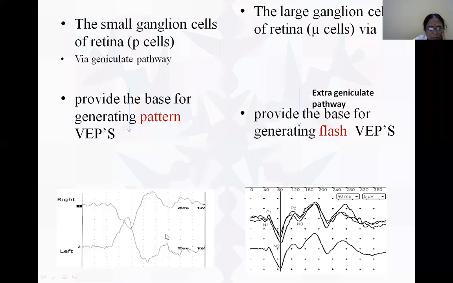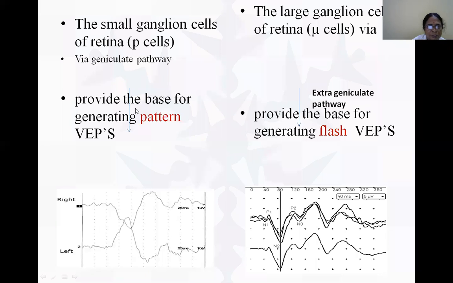We have seen two types of wave patterns. There are small ganglion cells and large ganglion cells of the retina. The ganglion cells form the optic nerve. Among the 10 layers of the retina, we have the ganglionic cell layer also. Therefore, there are small ganglionic cells and large ganglionic cells. The small ganglionic cells are called P cells and the large ganglionic cells are called M cells.